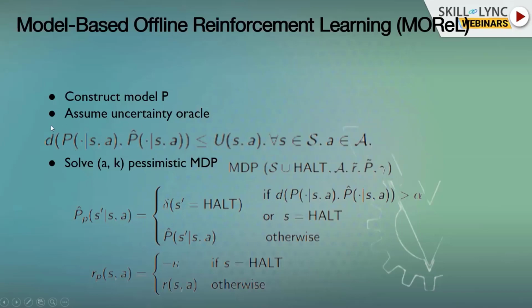But assume that we have this upper bound over our model, then we can construct a pessimistic MDP that would say the following. Okay, you don't have to read through this math. I'll just tell you what it says: whenever our model is very uncertain, meaning when divergence is too high, then go to a halt state where I would give you a negative reward. Otherwise, get the same reward and follow the model. But if you have high uncertainty, then stop the process and get some kind of negative reward. This would make our agent not want to go to areas of the state space where the model is uncertain.